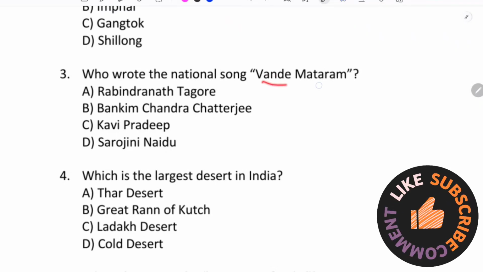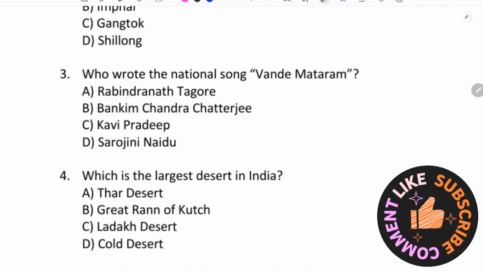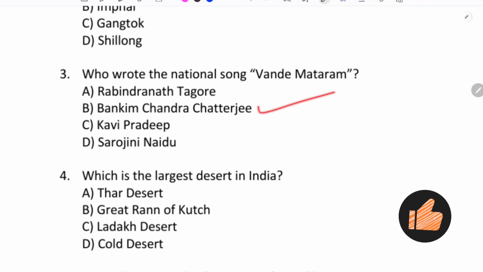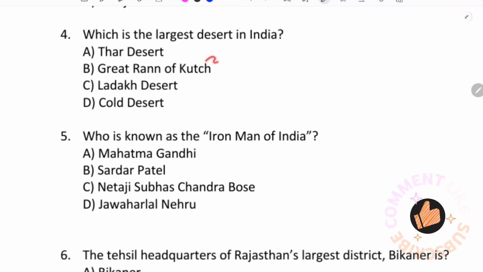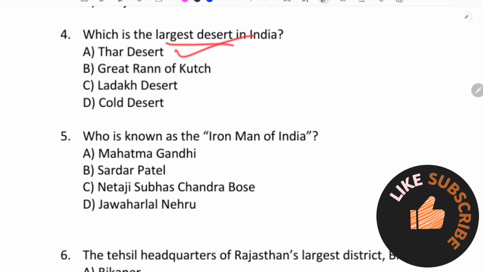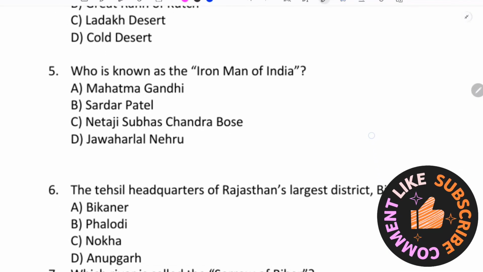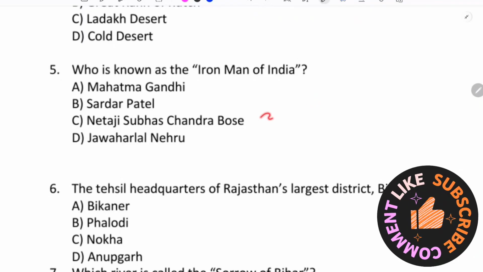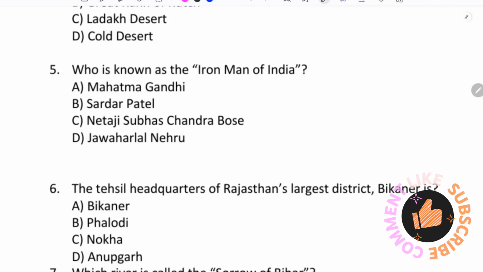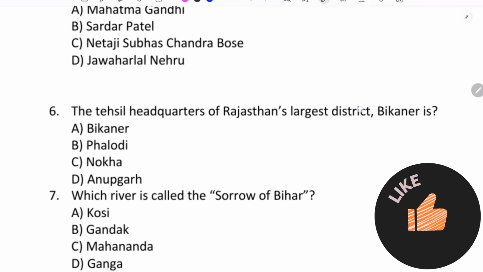Who wrote the national song Vande Mataram? Bankim Chandra Chatterjee. Which is the largest desert in India? Thar Desert. Thar Desert is the largest desert in India. Who is known as the Iron Man of India? Iron Man of India, Sardar Patel.